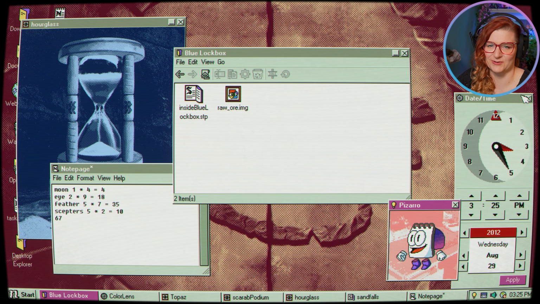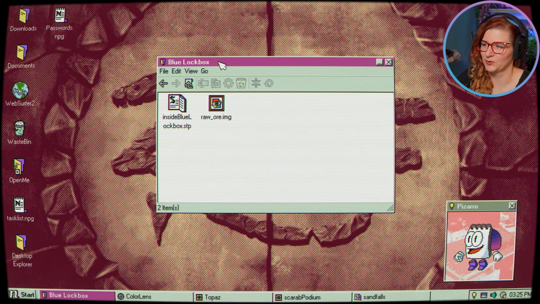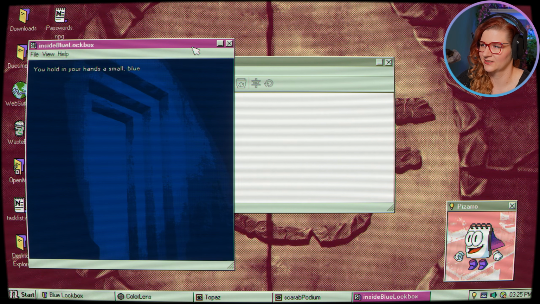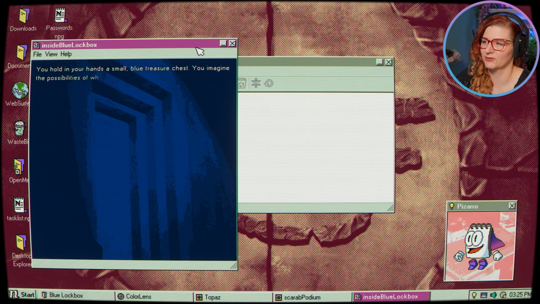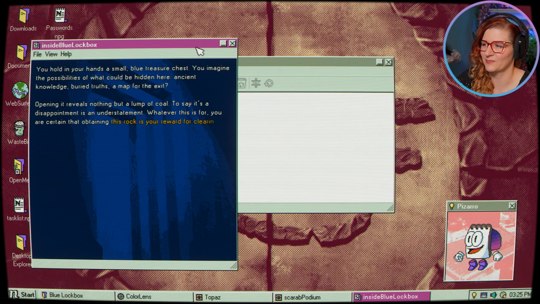Okay, Pizarro, what do you know? But yes, I guess we've crossed the boundary where the passwords are no longer just things in brackets. And then we're in the blue lockbox. Inside it, you hold in your hands a small blue treasure chest. You imagine the possibilities of what could be hidden here. Ancient knowledge, buried truths, a map for the exit. Opening it reveals nothing but a lump of coal. To say it's a disappointment is an understatement. Whatever this is for, you are certain that obtaining this rock is your reward for clearing this temple's path.